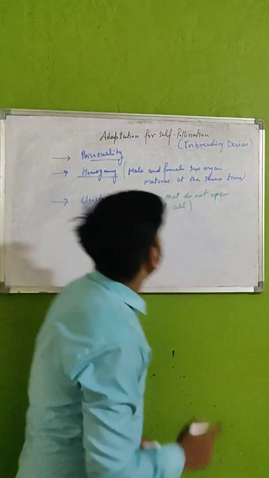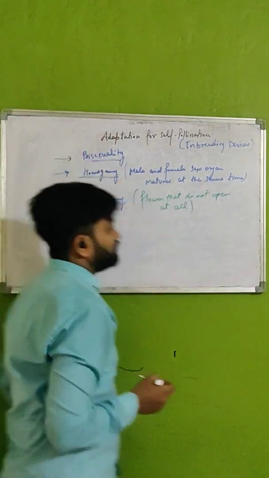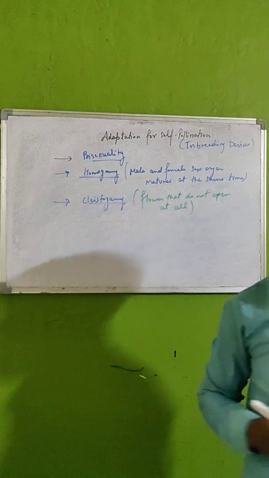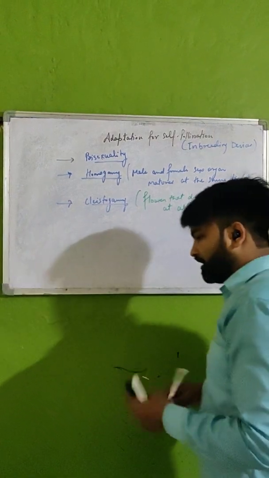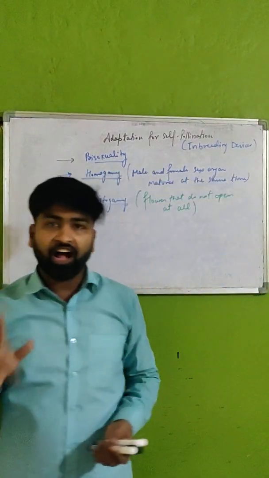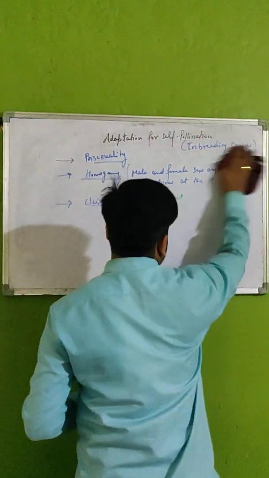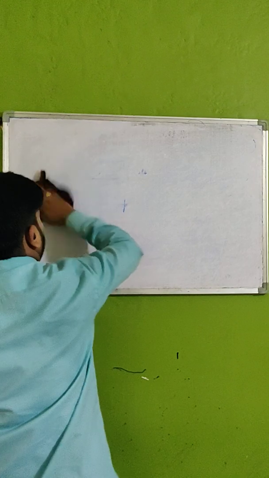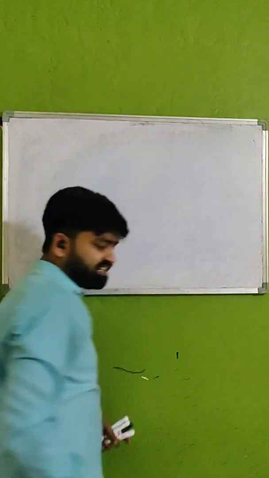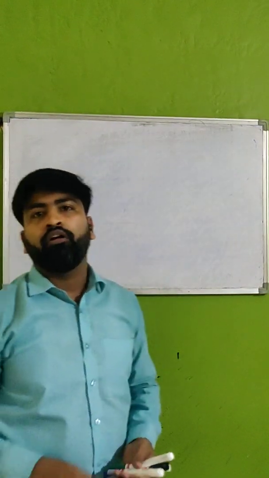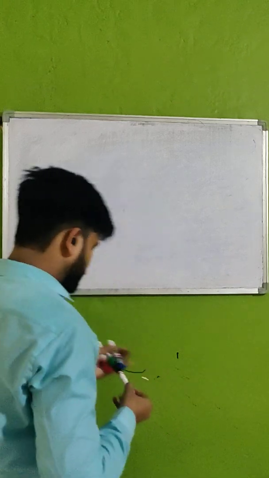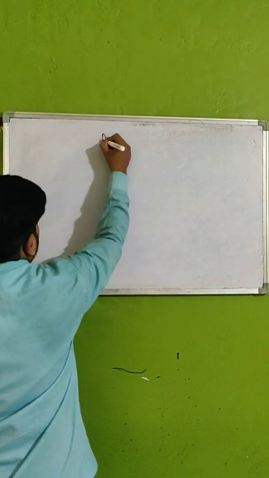Alright students, after this, the next thing is outbreeding devices. But before going towards outbreeding devices, we will discuss the advantages and disadvantages of self-pollination.